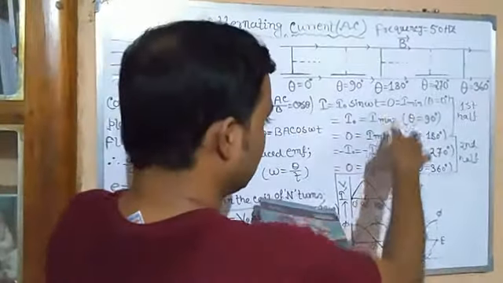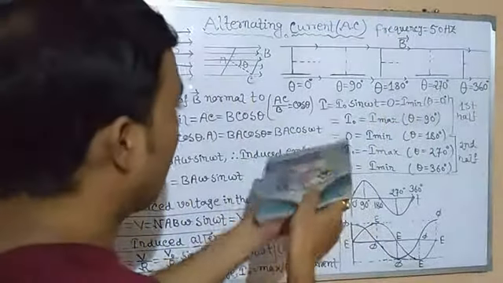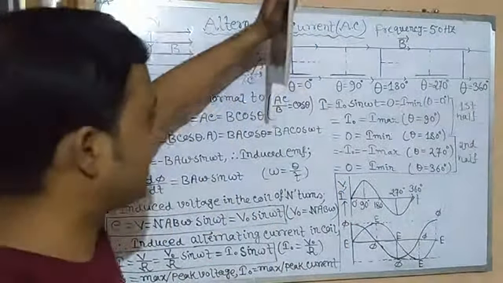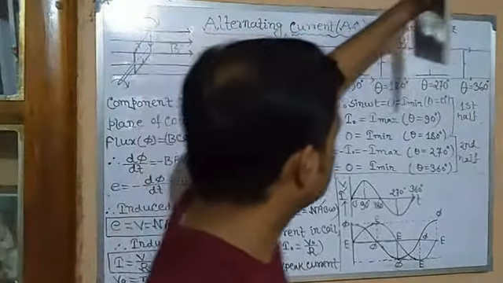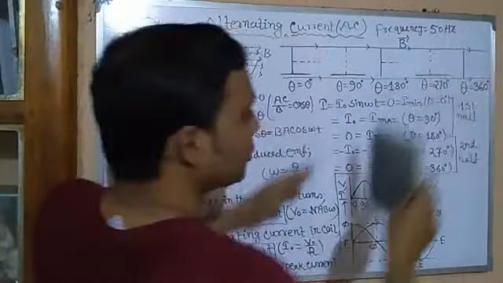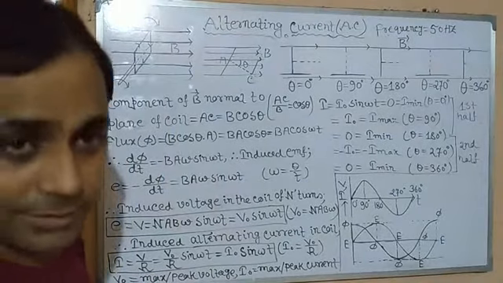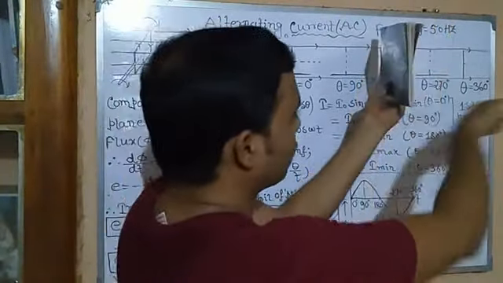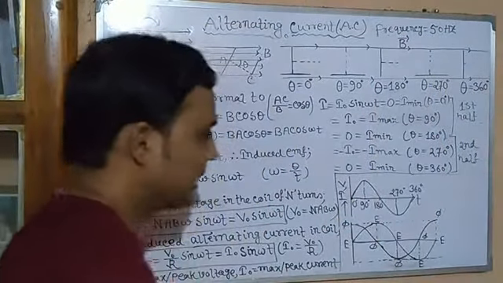Very clear, look at this. This is the position of the coil, very beautifully shown. When the plane of the coil is parallel to the magnetic field, in those cases it is maximum. And it is minimum when the plane of the coil is perpendicular to the magnetic field, in both positions.